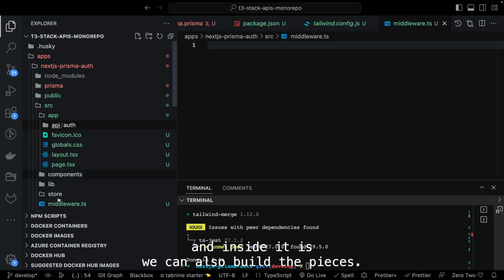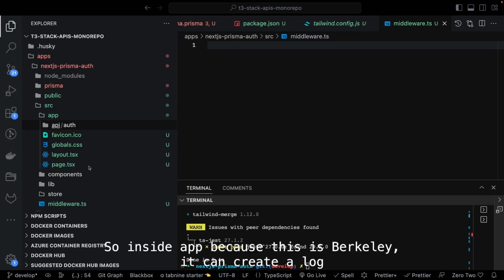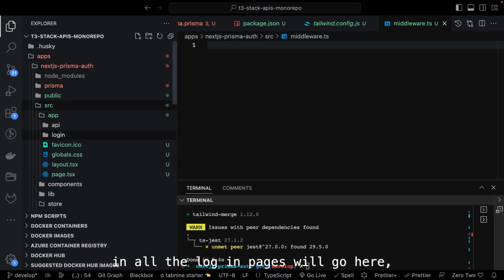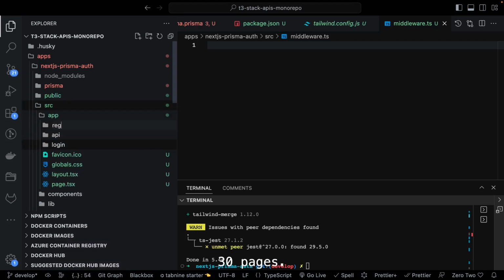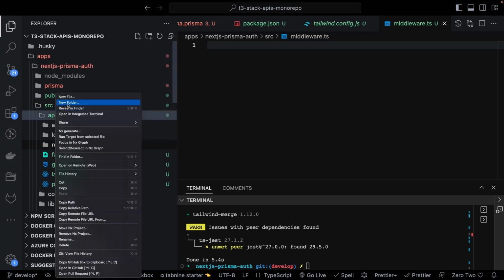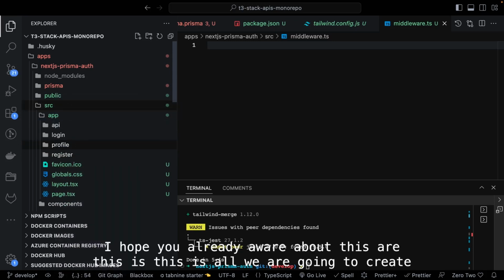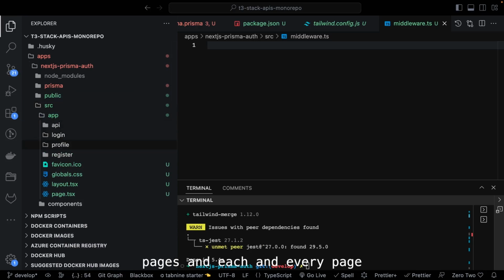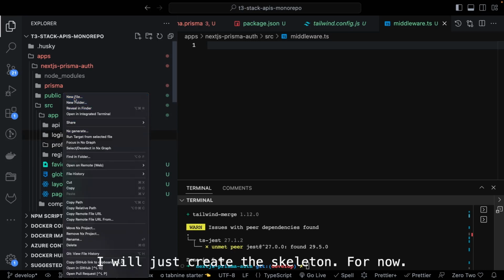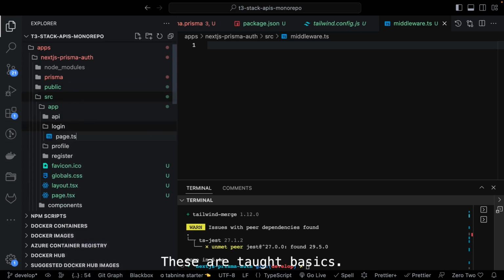And inside this we can also build the pages. Inside app, because this is the app directory, we can create a login, and all the login pages will go here. Under src app pages, here we have a login, register, and the profile. I hope you are already aware of this. This is how we are going to create pages, and each and every page will have components like page.tsx. I will just create a skeleton for now, page.tsx.